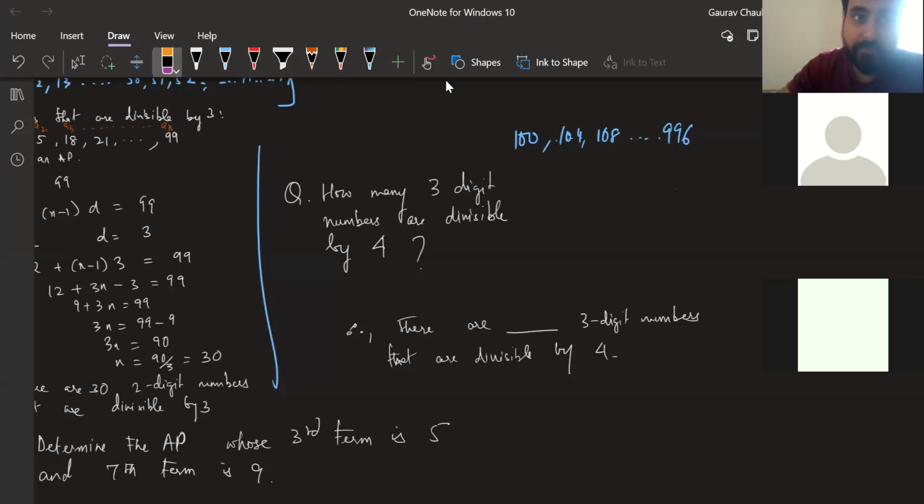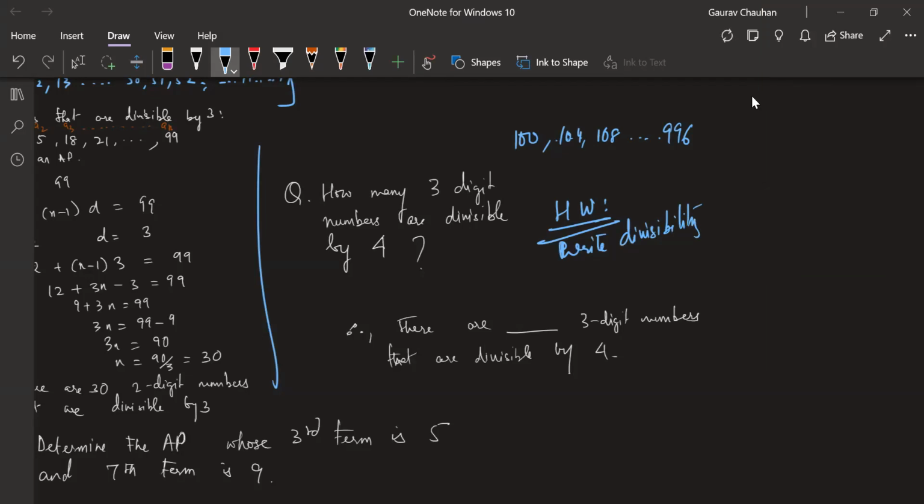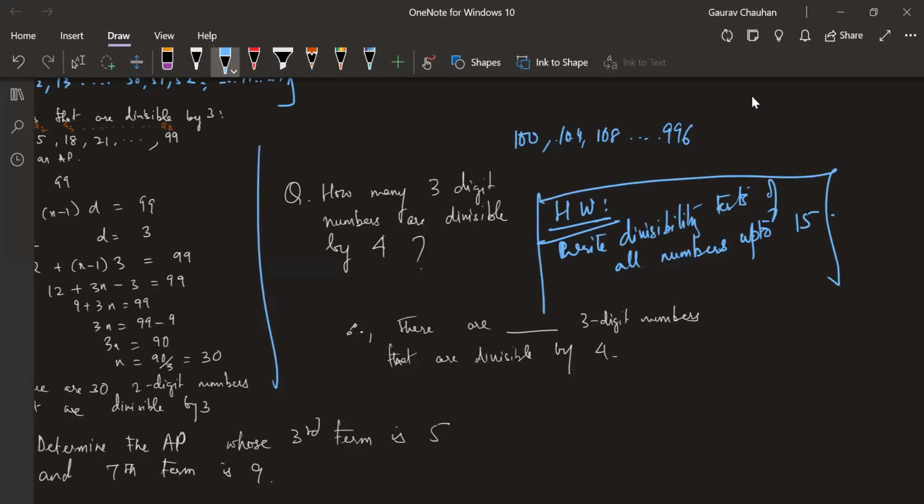So just to quickly clarify, there is one homework for all of you apart from whatever we are doing. Okay, this is a separate homework. It is to write and learn divisibility tests of all numbers, at least up to 15. Yeah, at least up to 15. Write this down as a homework separately. Write and learn divisibility tests of all numbers up to 15.